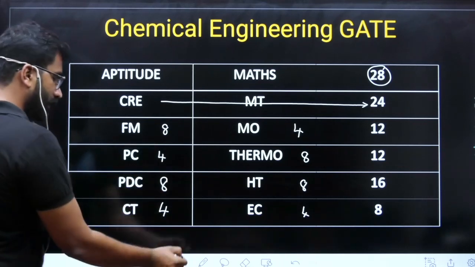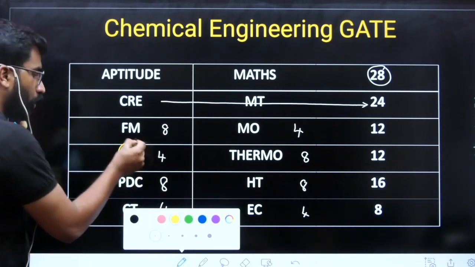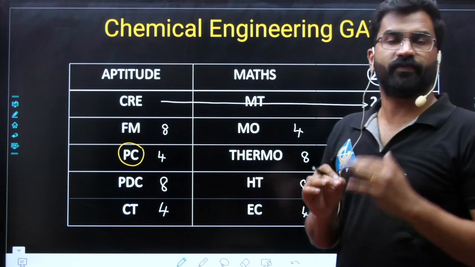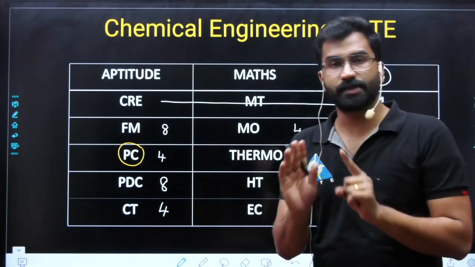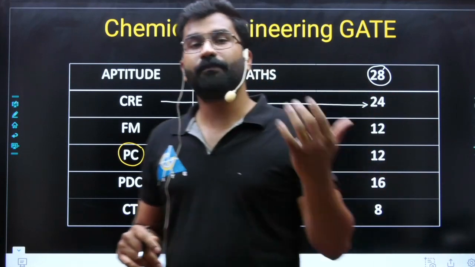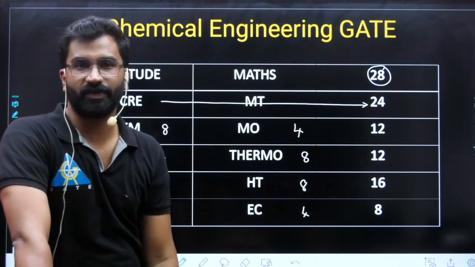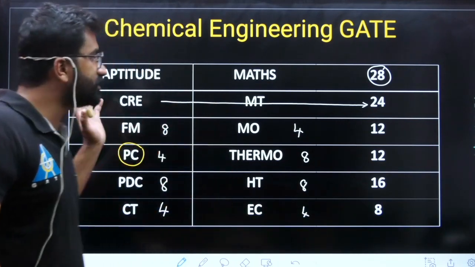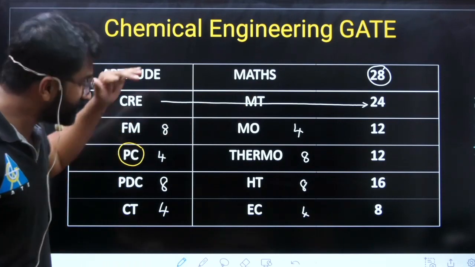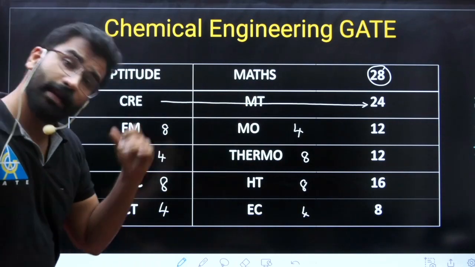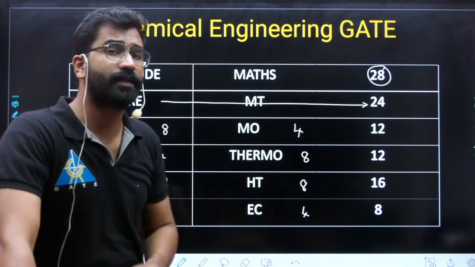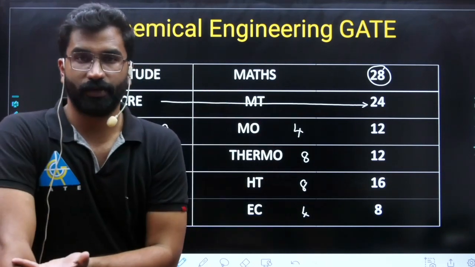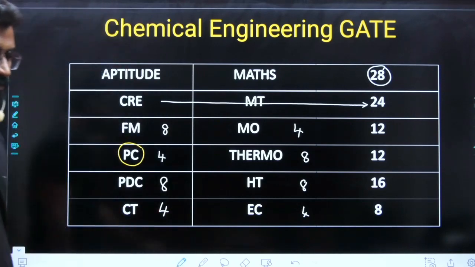And if you see the last 2 to 3 year trend, normally we used to tell students that you can skip process calculation. But from this year, the major change is that you can never skip process calculation. Because from this year onwards, process calculation will be the subject that will decide your rank. How do you understand process calculation? Because questions come mixing process calculation with CRE, and mixing process calculation with thermodynamics. Last year a question came mixing process calculation and thermodynamics, and the majority of the students didn't solve it. So understanding these two subjects is very, very important. Clear? So let us discuss the subjects individually.